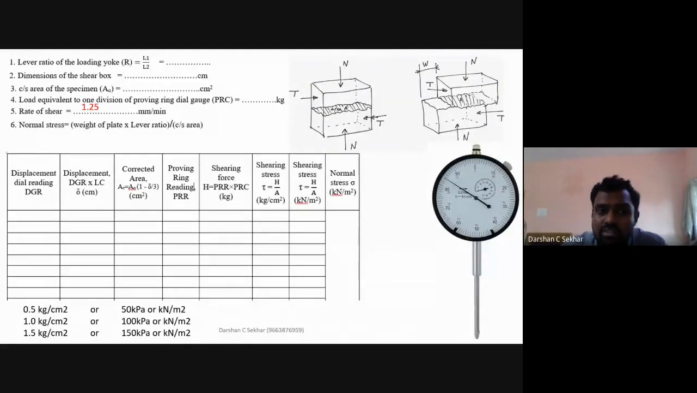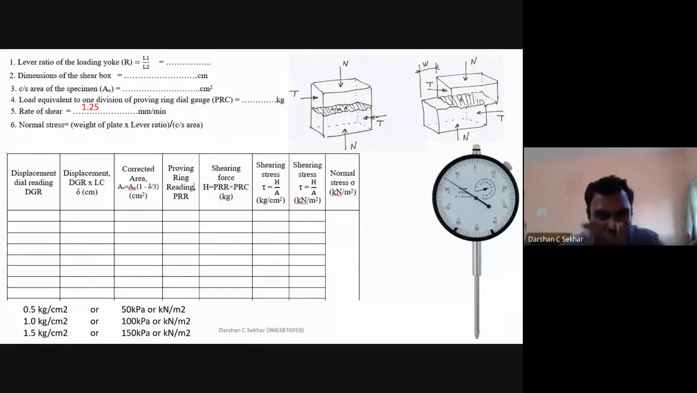Then, once you've done this, you need to calculate something called the corrected area. Why is this corrected area required? Because initially, before my shearing, my cross-section area would be this much. Now, because I'm applying a shearing force, what will happen? My cross-section area is going to reduce. My cross-section area is going to reduce, and that is why I need to apply this corrected area formula here.